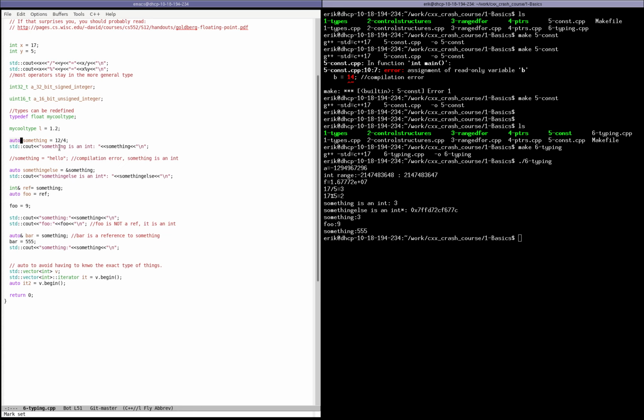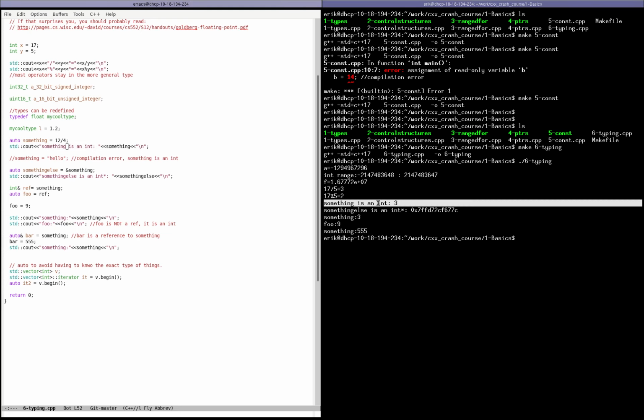So here what we have is auto something equals 12 divided by 4. And so the way C++ is going to resolve the type is to look at whatever 12 divided by 4 is. And so it's an integer, so it's going to substitute auto for an integer in this particular line. Something is going to be an int, so you can print it and you'll see it here, and it's going to be just fine.